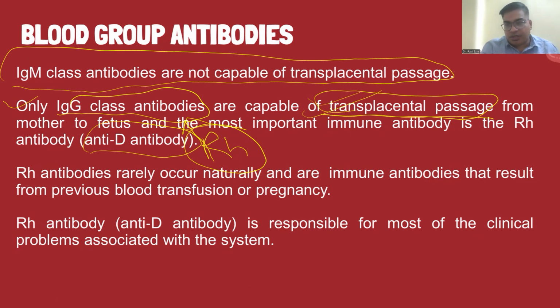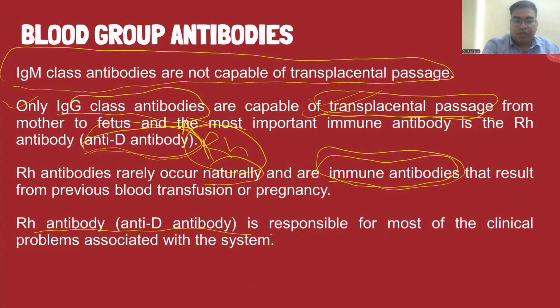In further classes, we'll discuss the Rh incompatibility. So these Rh antibodies are formed because of the presence of the Rh antigen. Rh antibodies rarely occur naturally and are immune antibodies, because Rh antibodies form when blood transfusion or pregnancy occurs. Rh antibody is responsible for most of the clinical problems associated with the system.